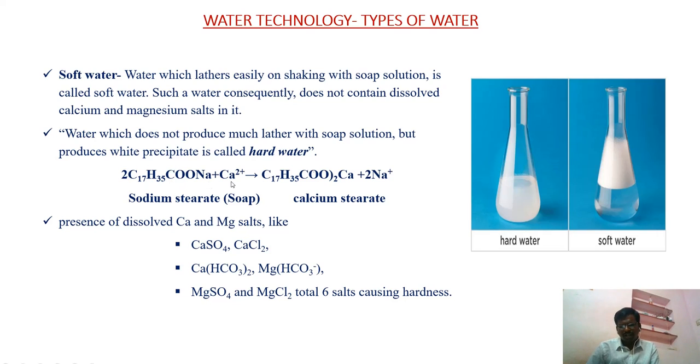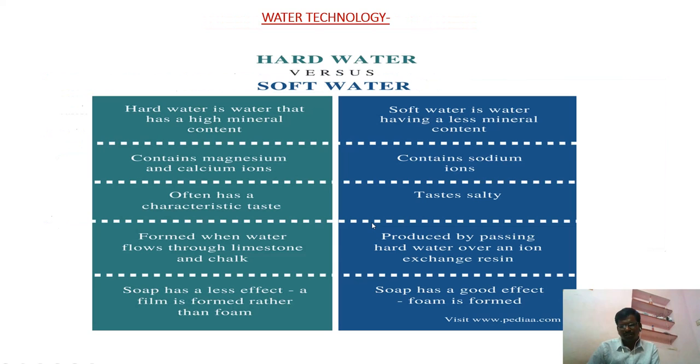If that water has calcium ions, then the sodium is replaced by calcium and calcium stearate will be formed. Instead of sodium, calcium will be placed there. Because of the formation of calcium stearate, lather will not be produced. That's why this water is called hard water. The hardness is due to the presence of chlorides, sulfates and bicarbonates of calcium and magnesium. These six salts cause hardness in water.